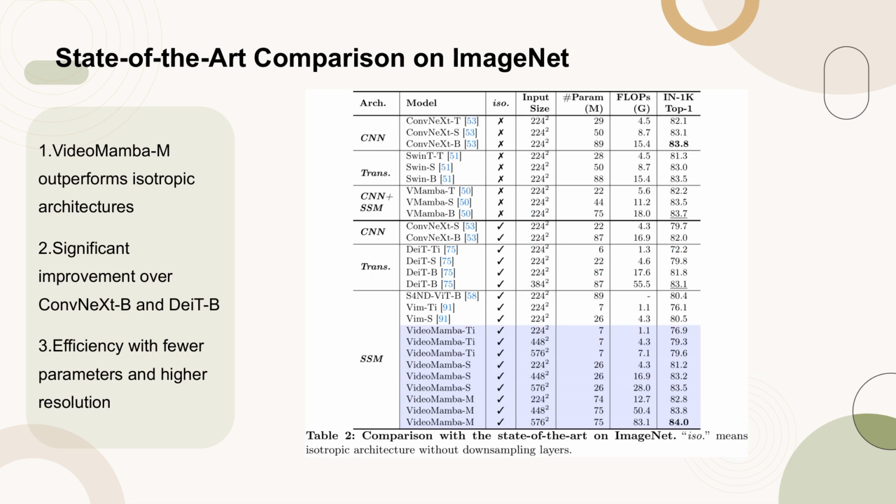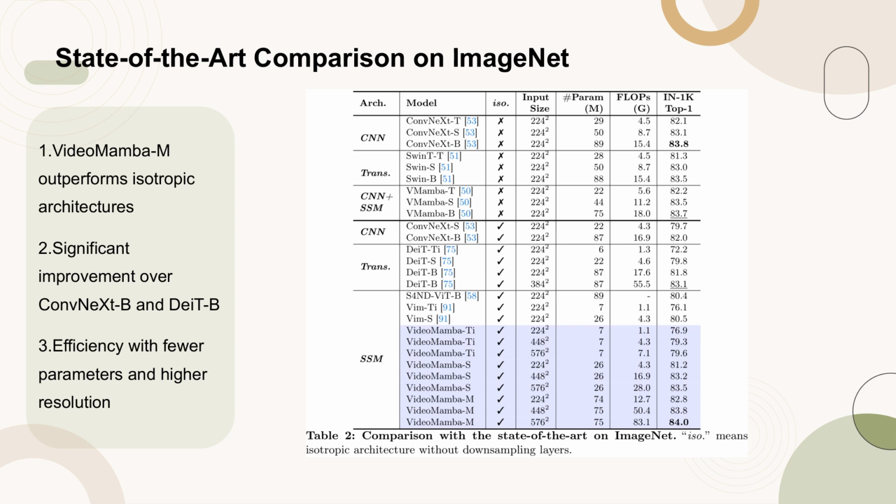Table 2 presents a comprehensive comparison of VideoMamba with other state-of-the-art models on the ImageNet 1K dataset. Notably, VideoMamba achieves superior performance, demonstrating a plus 0.8% improvement over ConvNeXt-B and a plus 2.0% increase compared to DeiT-B, all while utilizing fewer parameters. This efficiency is further highlighted by the model's ability to maintain competitive performance against non-isotropic backbones that leverage hierarchical features.